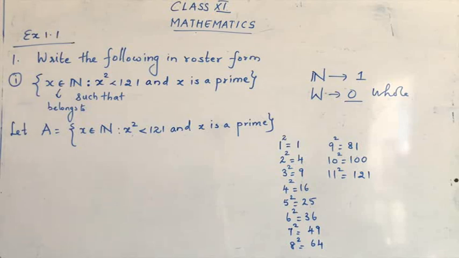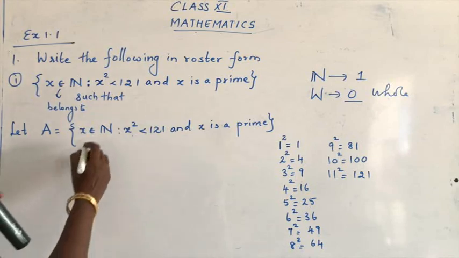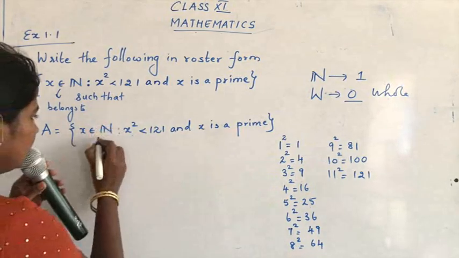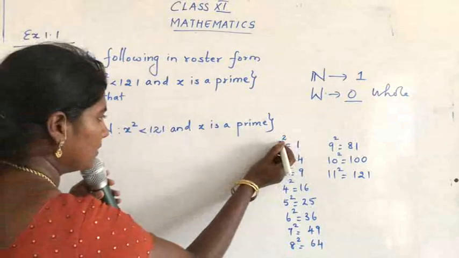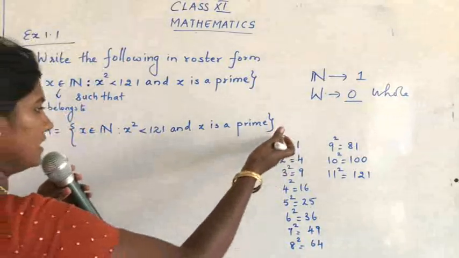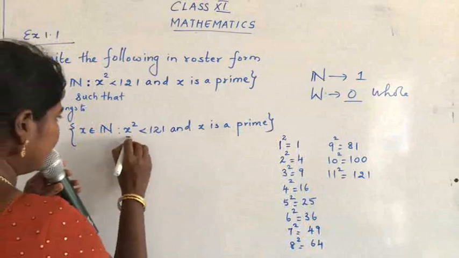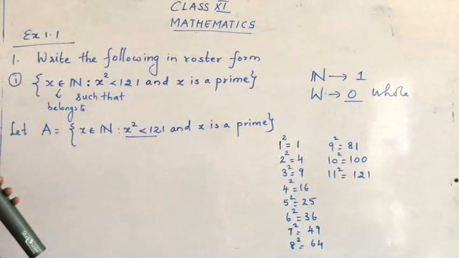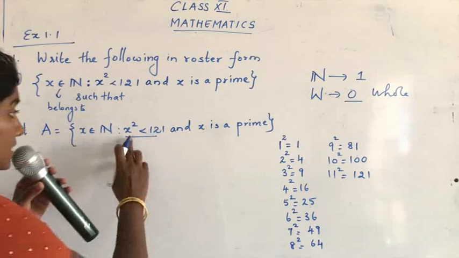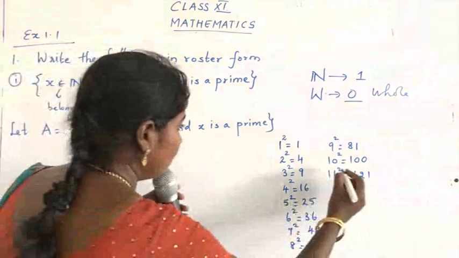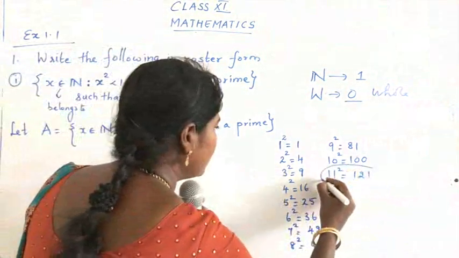So now, I have taken only the natural numbers, that means the numbers that start from 1. Now let's come to the second condition: x square less than 121. That means I should not include this number.